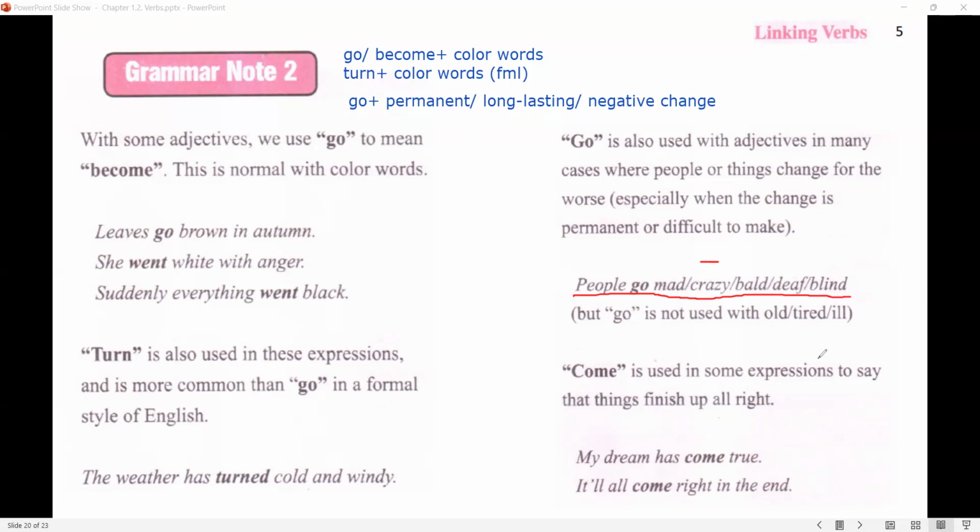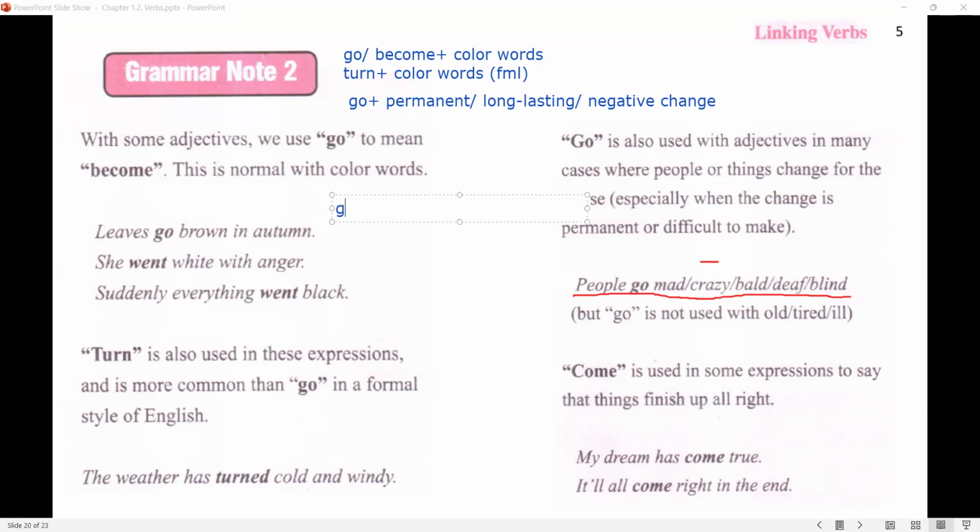Come is used in some expressions to say that things finish up all right. For example, you can say come true. My dream has come true. Or it's all right. It's all come right in the end.